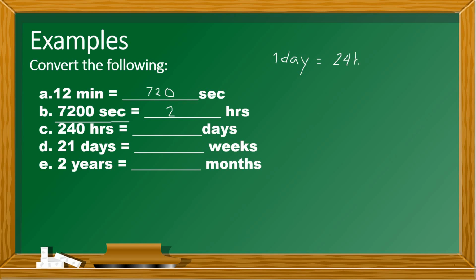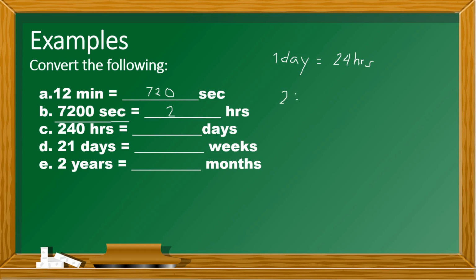So it was supposed to be 1 day, not 1 hour. So we all know a while ago that 1 day is equal to 24 hours. So we're now going to, what do you think? Are we going to multiply? Are we going to divide? Of course, the answer is we're going to divide 240 hours by 24, right?